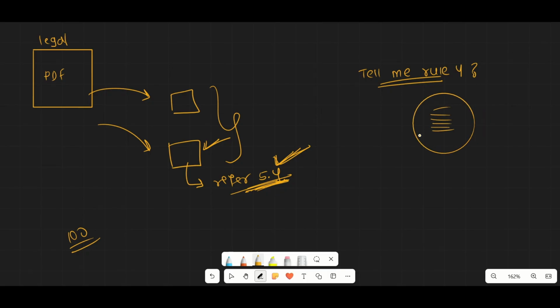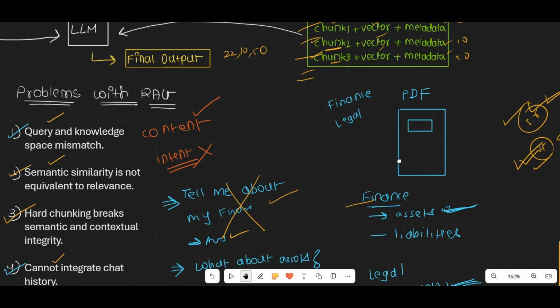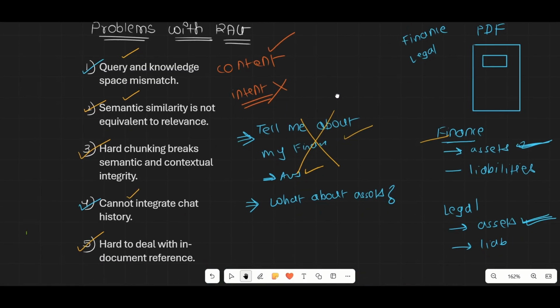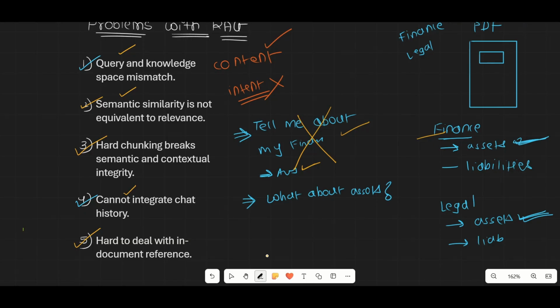So it will give you output on the basis of the information it has. This will be a good output, but again not the most accurate output. The output could have been accurate if the RAG had also considered the table present on page number 100. I really hope this much is clear to you. These are the 5 problems that we talked about. Problem number 1 is query and knowledge mismatch.